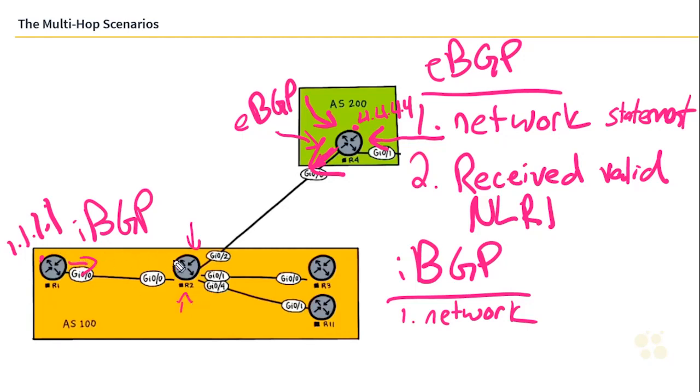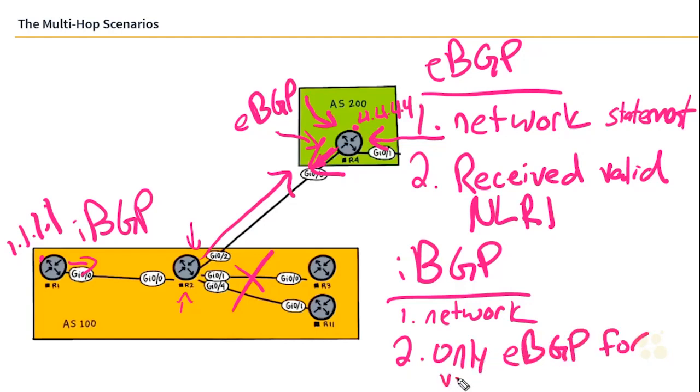R2 receives a valid route towards R1, and with no policies, it will forward it out the eBGP link, but it will not forward it to other iBGP peers. So I'm going to put 2 here and say only eBGP for valid NLRIs.